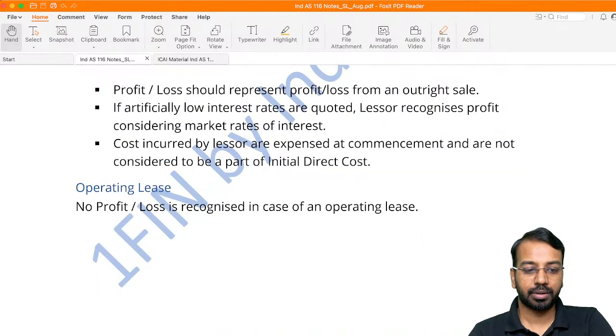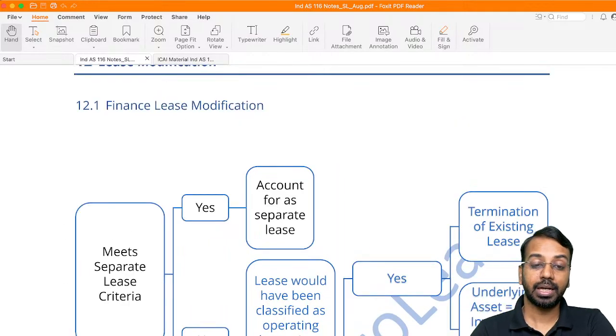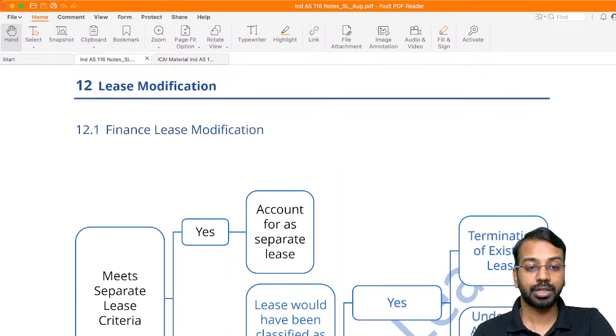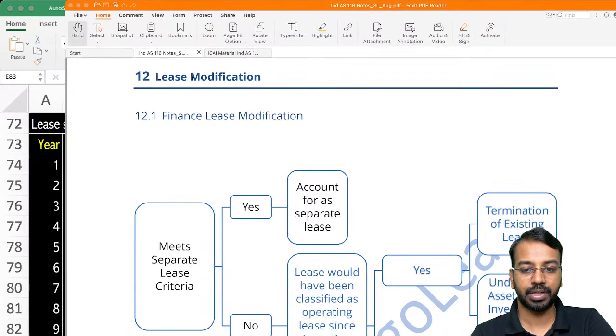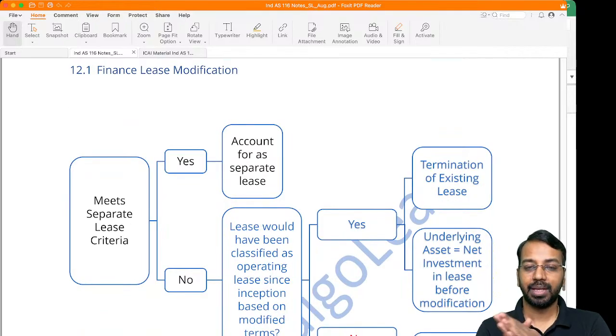Now, moving on to the last leg of what we will be discussing, lease modification. Earlier we discussed lease modification in the books of the lessee. Now we'll be discussing lease modification in the books of the lessor. Lease modification in the books of the lessor can be classified into two types. In the lessee there was no operating or finance lease distinction, but in the lessor we have an operating lease and a finance lease.